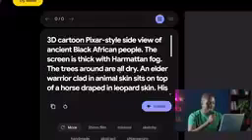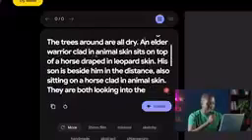The screen is thick with harmattan fog. The trees around are all dry. An elderly warrior clad in animal skin sits on top of a horse draped in leopard skin. So we are trying to describe exactly all the things that are happening in the scene.